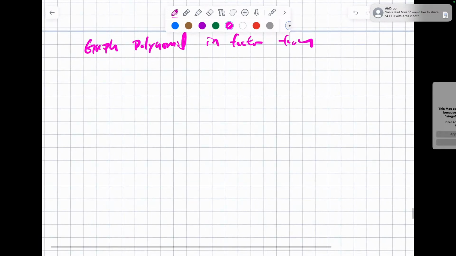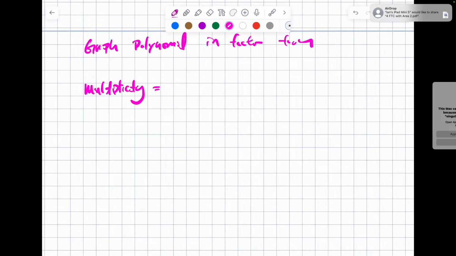Okay, so multiplicity is going to give you an indication of how the function behaves at that particular zero.